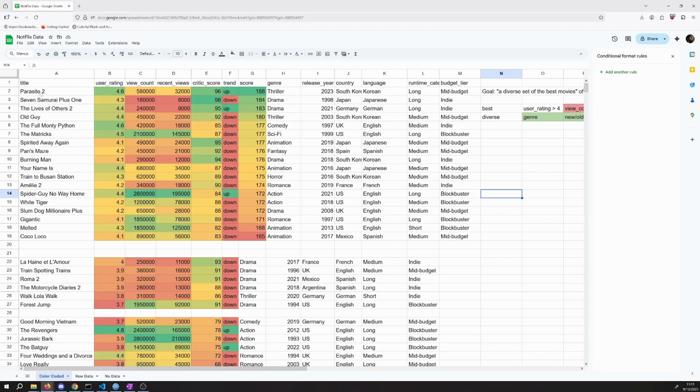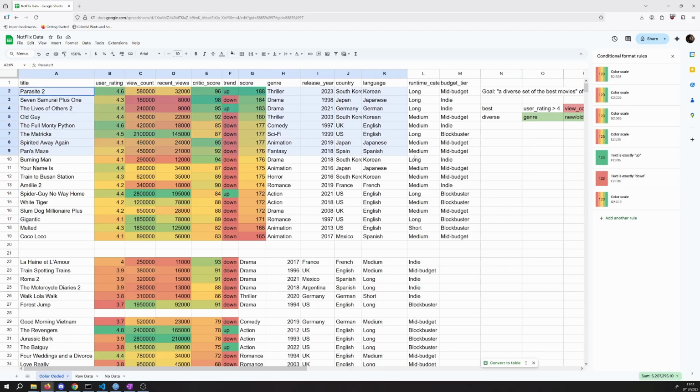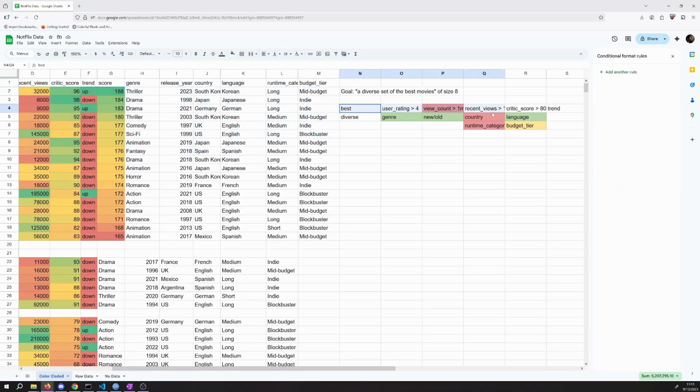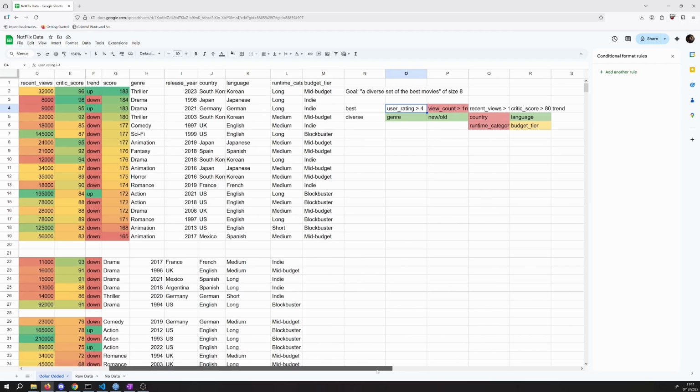So ideally, I could just say, let's grab the top 8. And this is how I'm going to reason about this. I'm going to grab the top 8. I'm going to look at them from a diversity standpoint now. I've kind of finished applying my best criteria here. I've gone ahead and used 2 of my criteria. I've only picked the ones that satisfy those criteria, and then I've kind of combined them together to sort them by that combined score. So I'm feeling mostly done with the best part.